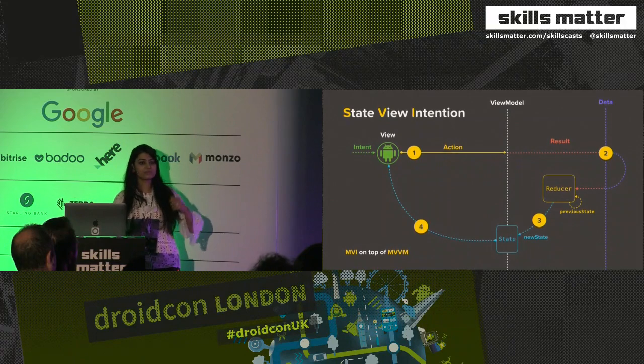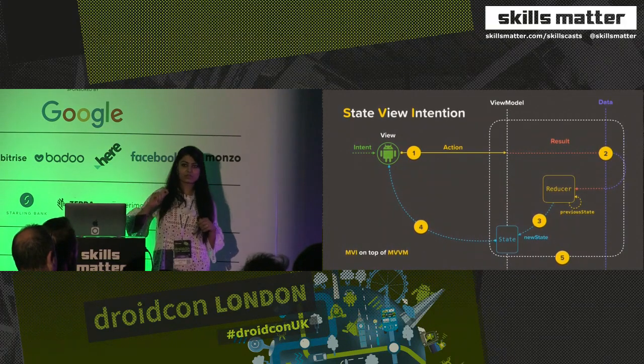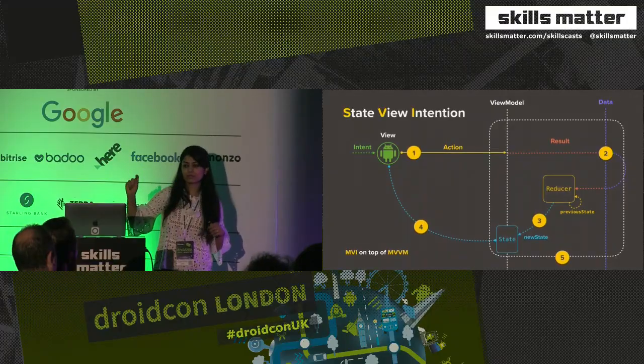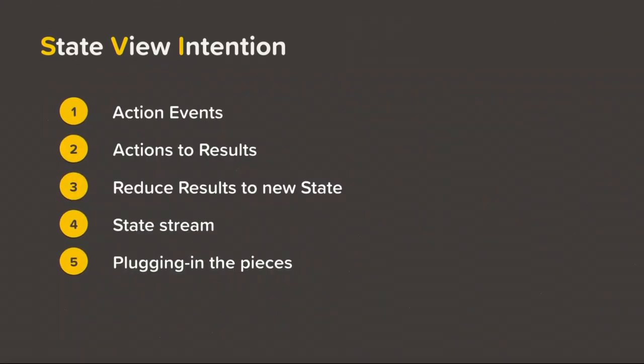Fourth part is the view observing the state. Fifth and final part is plugging various pieces inside the view model. That is how an action gets converted into a result, goes into the reducer, and this sort of chain lies in the view model. So these are the 5 pieces.